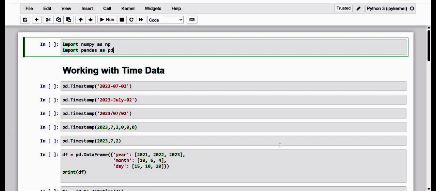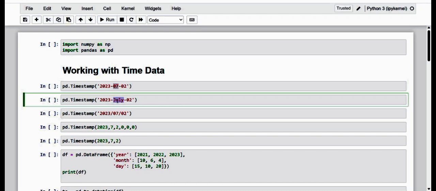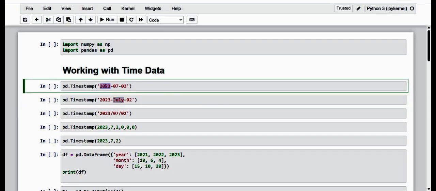For example, see here, dear friends, the month of July can be specified as 07, or you can just specify it as July. The year could have four digits for convenience, but of course it can also be reported with only the last two digits. So if it is 2023, you can also specify just 23.